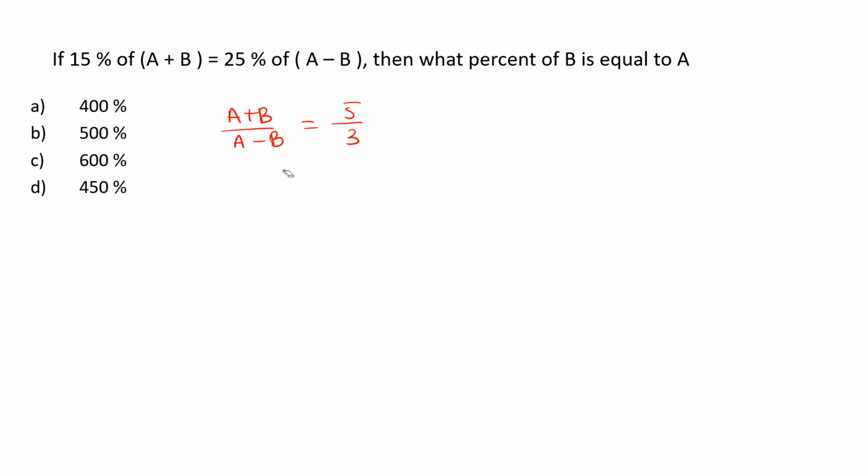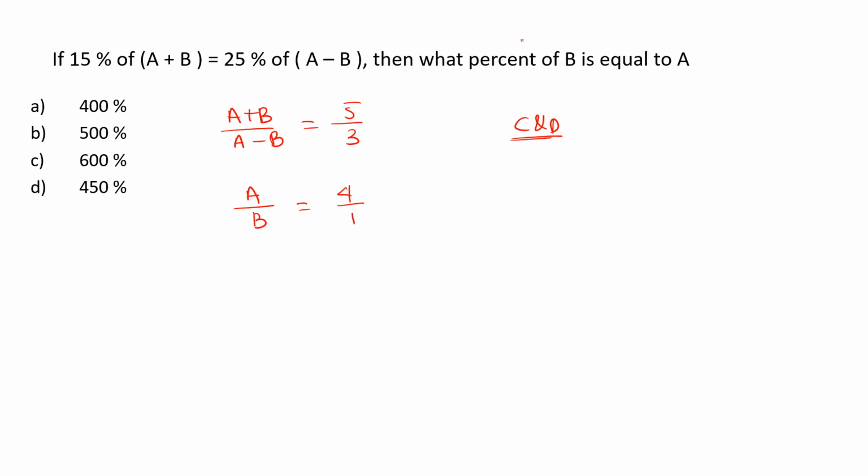Are you comfortable in writing the ratio 5:3? Now, according to the componendo and dividendo rule, which is discussed in ratio and proportion, now we can say that the ratio between A upon B is going to be 4/1. That is 4:1.